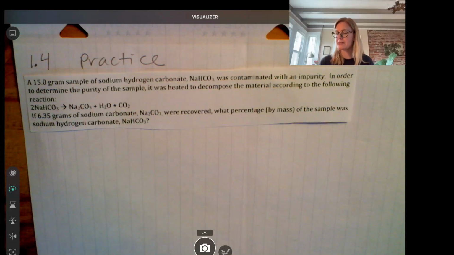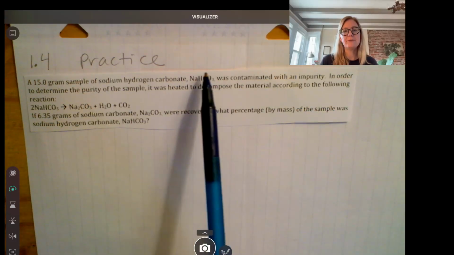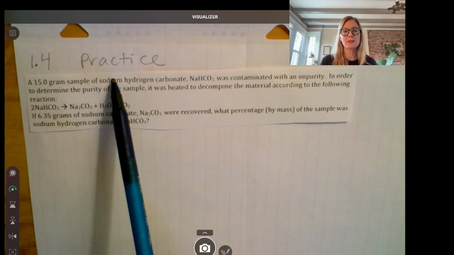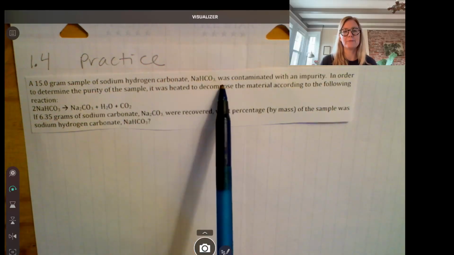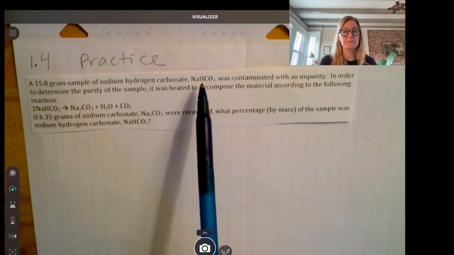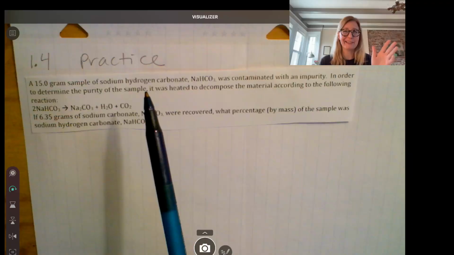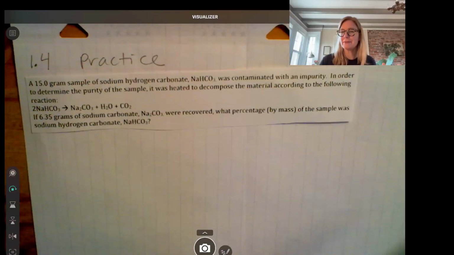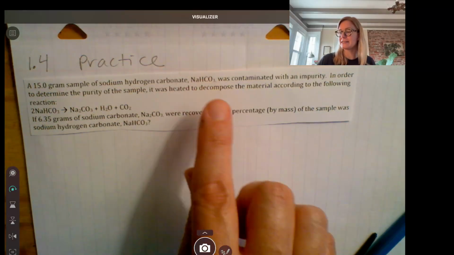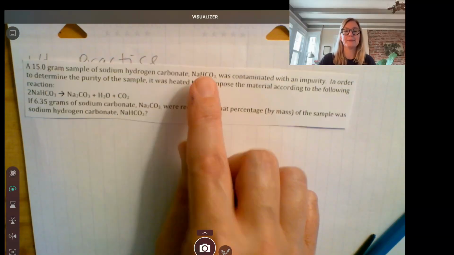A 15.0 gram sample of sodium hydrogen carbonate, NaHCO3. This is how it'll be on the AP exam. They will give you the formulas, okay? Even though in chemistry we spend a lot of time learning how to take a name and write a formula, they will not be testing that on the AP exam. They will give you the formulas that go with the names. So that makes it a little too easy, I think, but whatever. When I took AP chemistry, back in the 90s, they would not give us that. We would have to figure out which of these was sodium hydrogen carbonate, but now they give it to you.